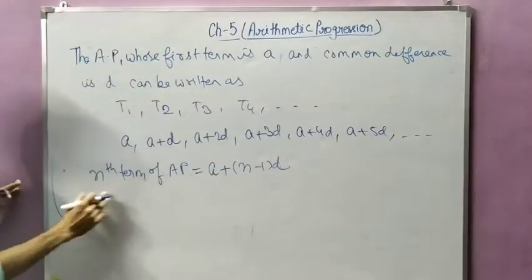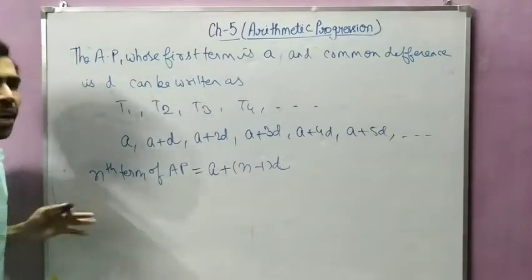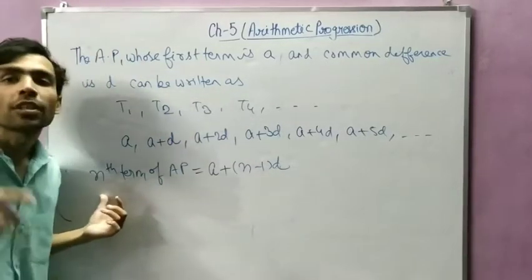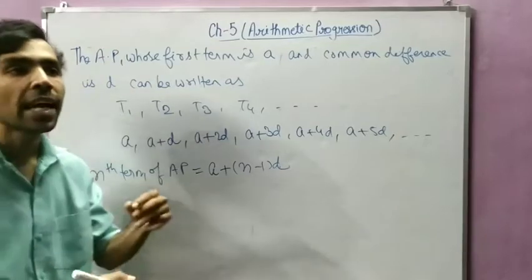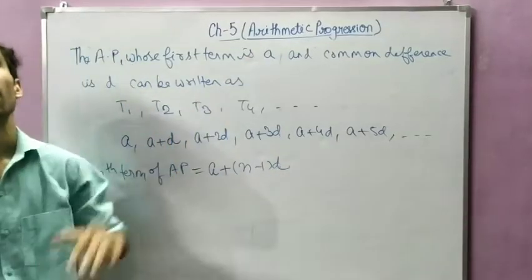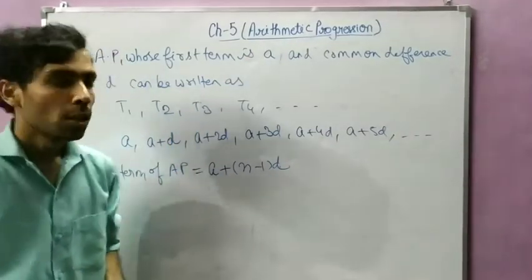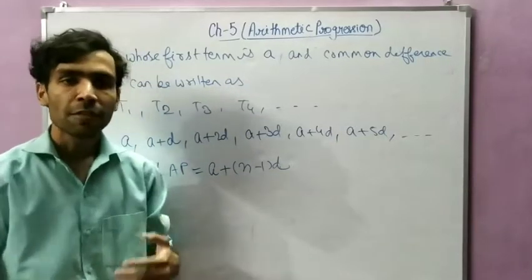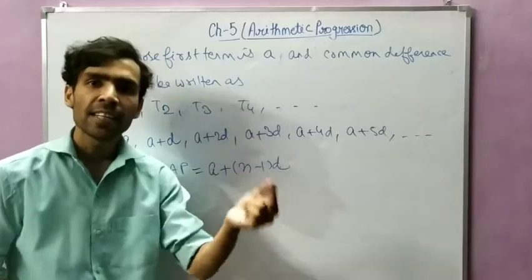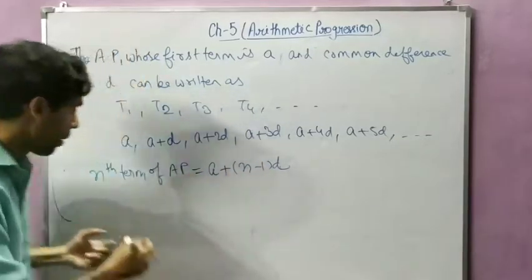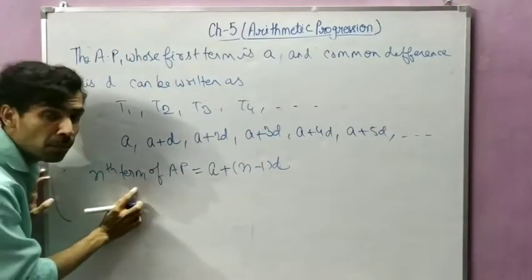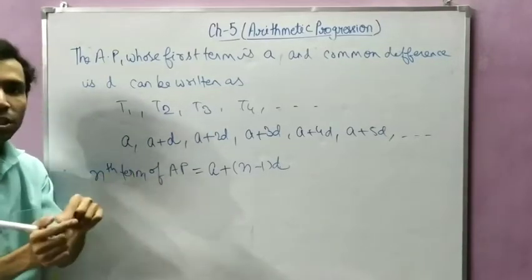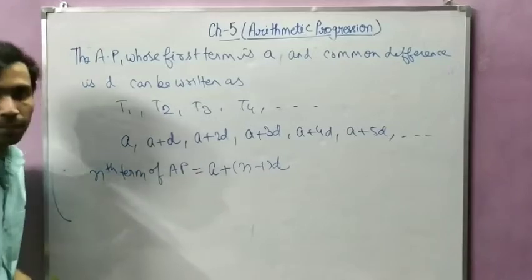Okay, so for the nth term of an AP, n means any value of n you can take. When you take n equal to 10, it is the 10th term of an AP. When you take n equal to 11, then the 11th term of an AP. Understood? So whatever term we want to write, we just have to add 1 less than that many D in A. Because we have to calculate the nth term, 1 less than n will be n minus 1. So that many D we will add in A.